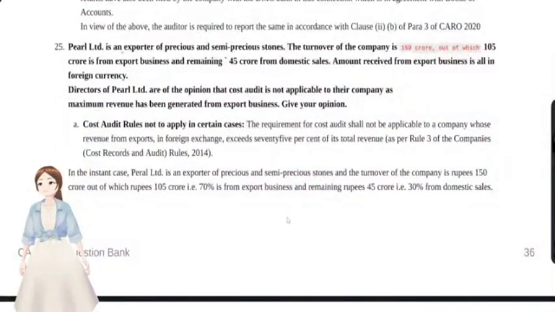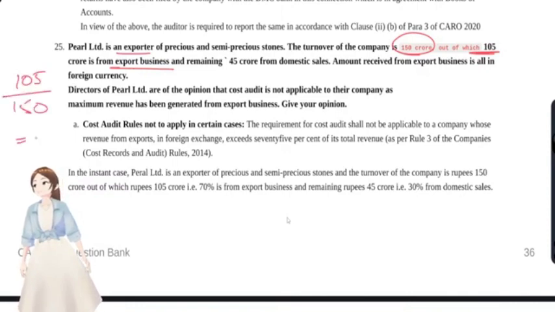Pearl Limited is an exporter of precious stones. The turnover of the company is 150 crore, out of which 105 crore is from export business. Okay, how much percentage? 105 by 150 is 70%, right? And the remaining 45 was from domestic sales. The amount received from the export business is in foreign currency. Okay, that's a proper export.